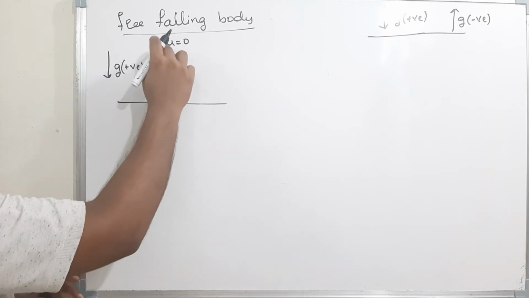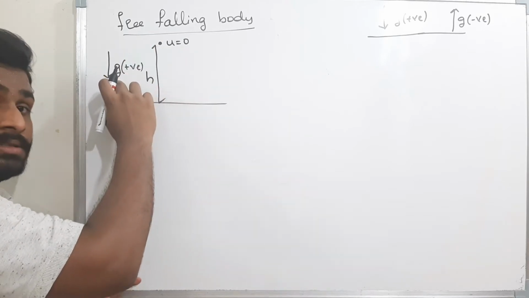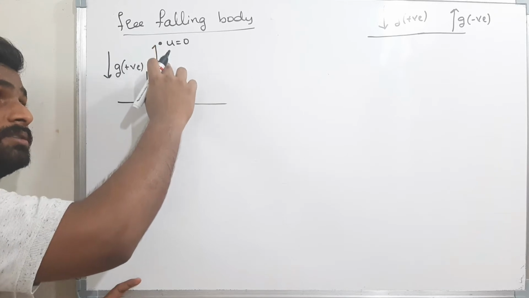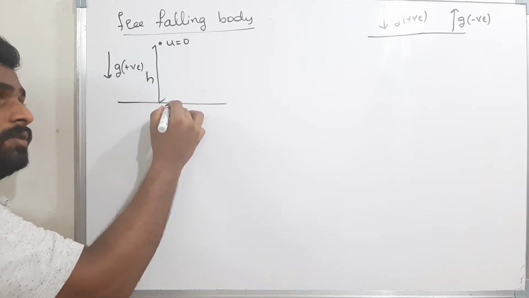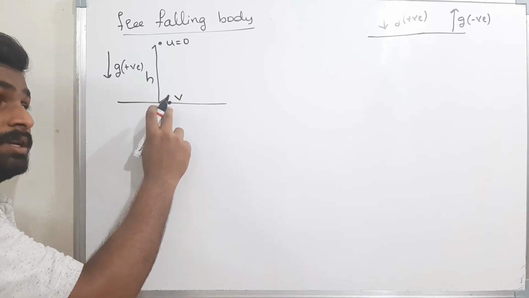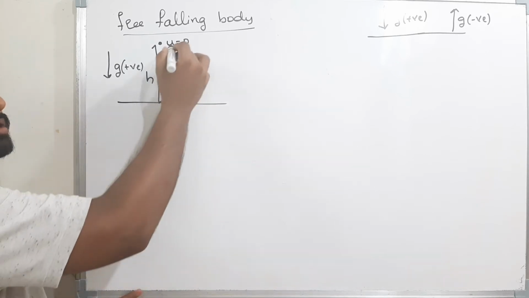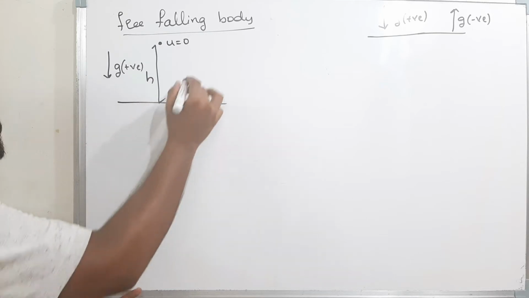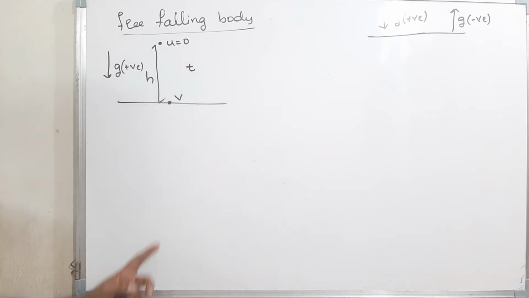That means as the body is coming down, what will happen? Because of the acceleration, the body velocity gradually increases, and finally the velocity of the body here is V. The velocity of the body which is hitting the surface is V. Now what is the time taken by the body to move from here to here? The time taken is T. Now we will find this V and this T.